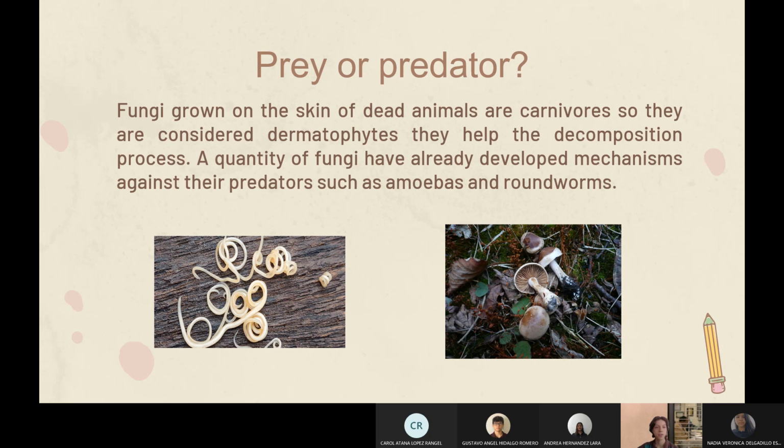Prey or predator? Fungi grown on the skin of dead animals are carnivores, so they are considered dermatophytes and they help the decomposition process. A quantity of fungi have already developed mechanisms against their predators, such as amoebas and roundworms.